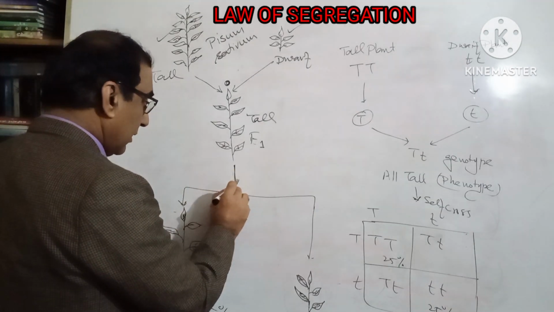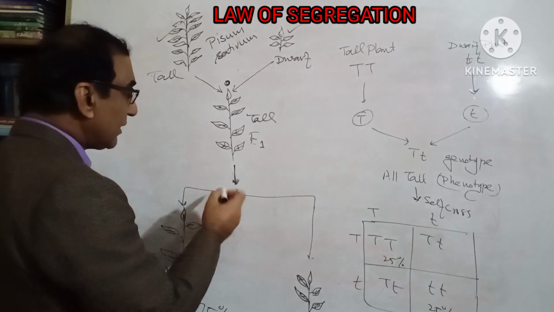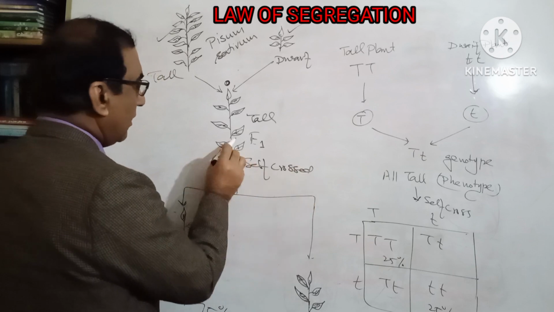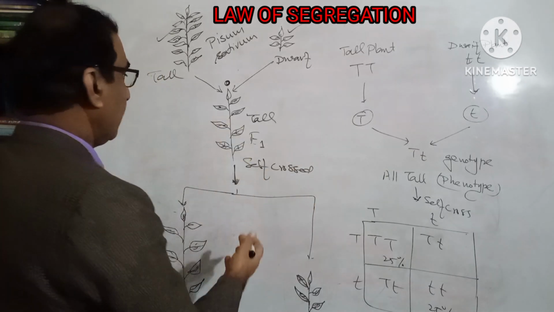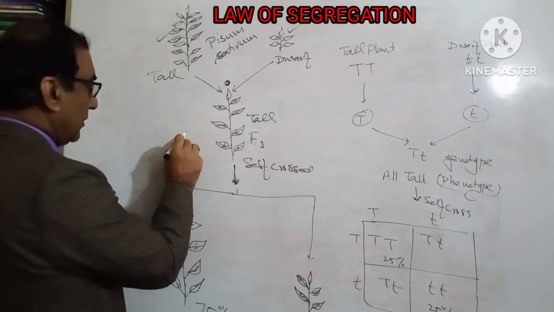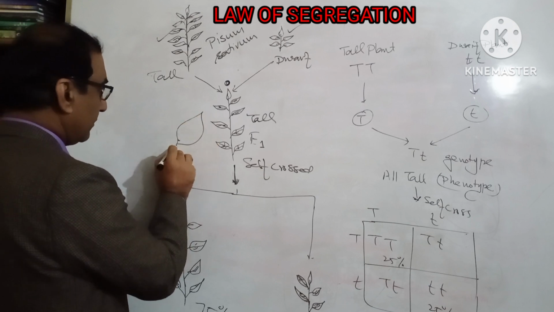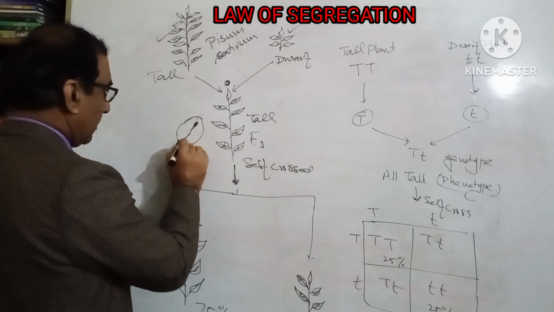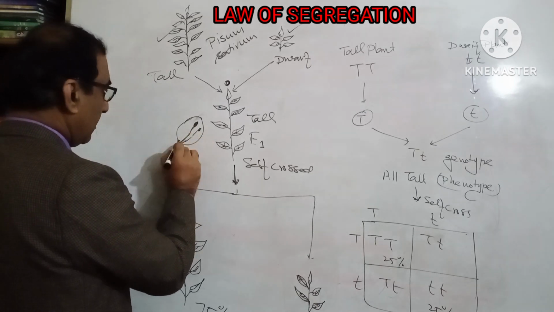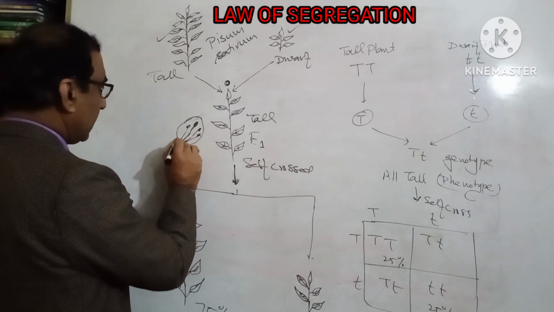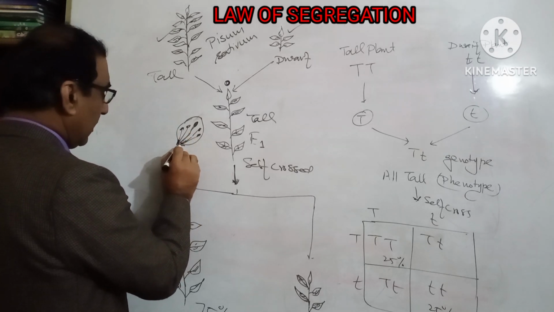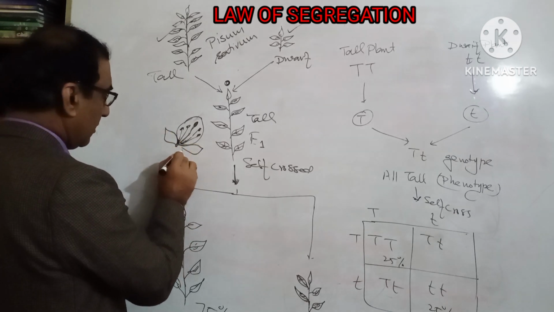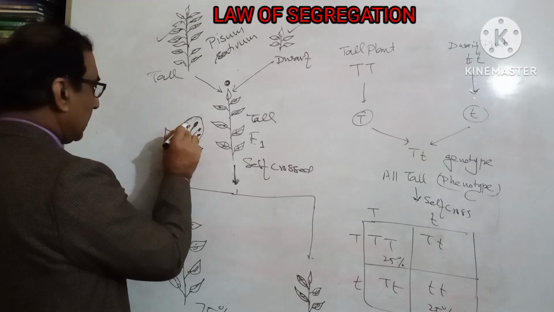Now Mendel self-crossed these plants. Self-cross means what? Suppose these are the pollens, and these are petals.